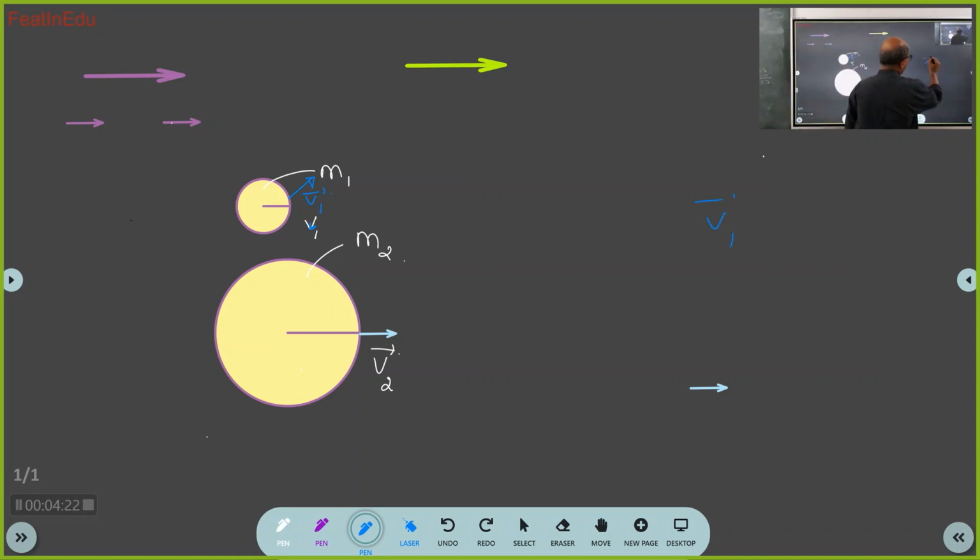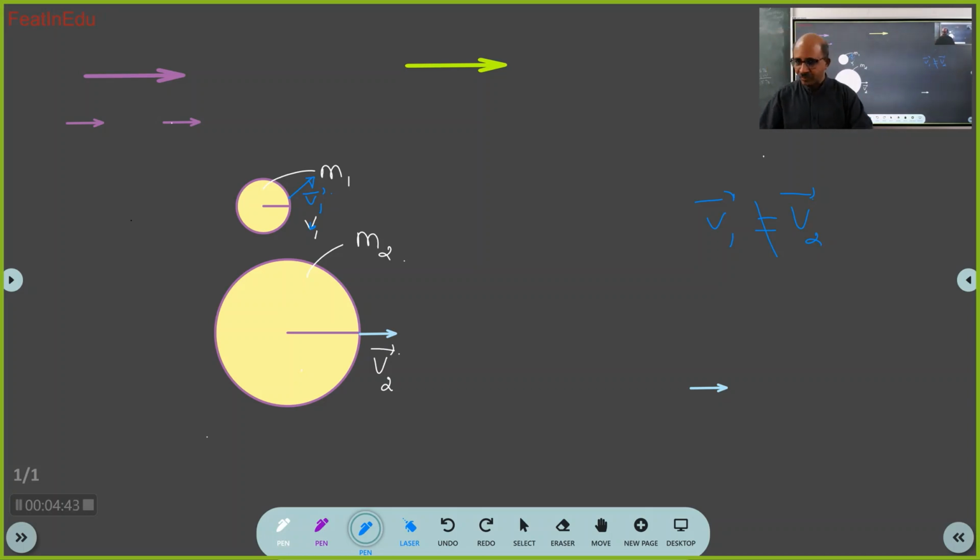Now can I write v1 bar is equal to v2 bar? No, sir. I can't write. Why? Because the direction is different. The direction is changed, but the magnitude is the same. So you cannot write v1 bar is equal to v2 bar. Got it? Yes, sir.